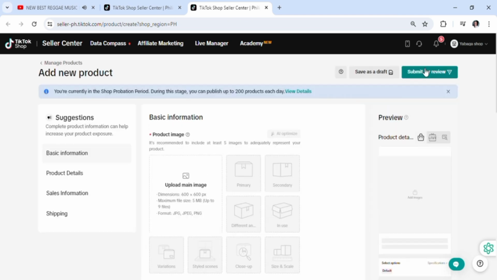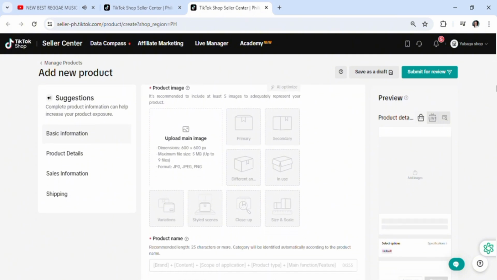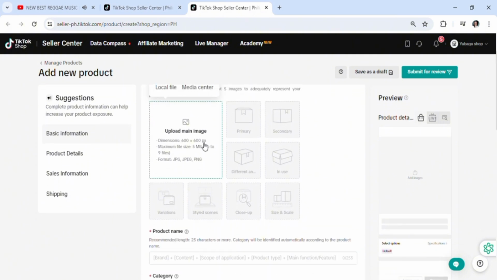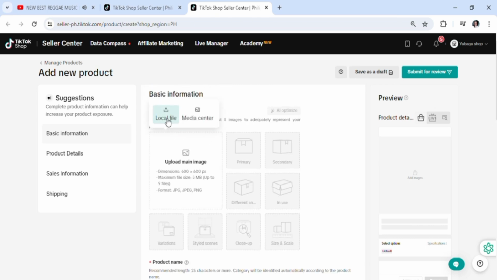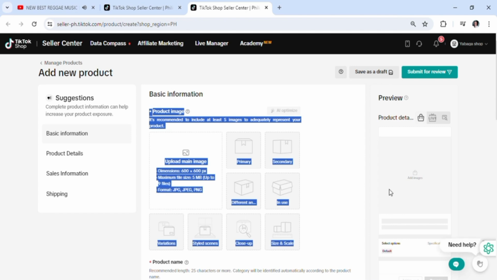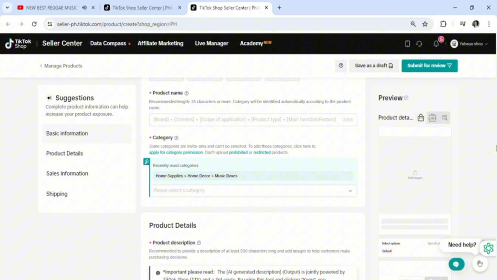Okay, so now you get prompted to a page here, and right now you're just going to need to scroll down for a bunch of information. To input this information, like these photos right here, you just click local file and upload a photo of your product, a bunch of things here. You could also sell e-products here, like an ebook.